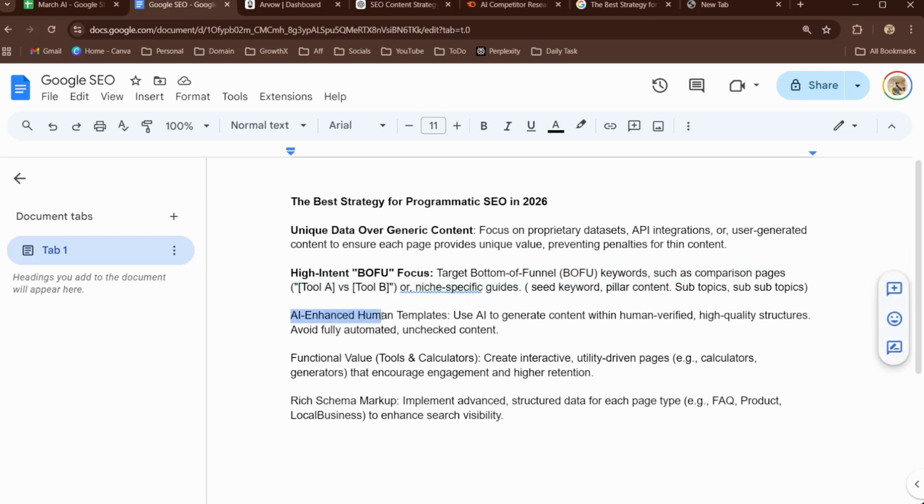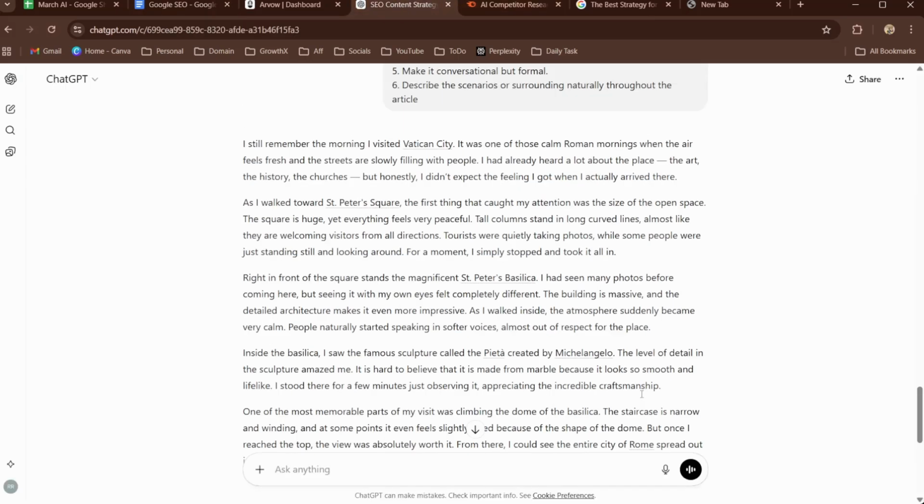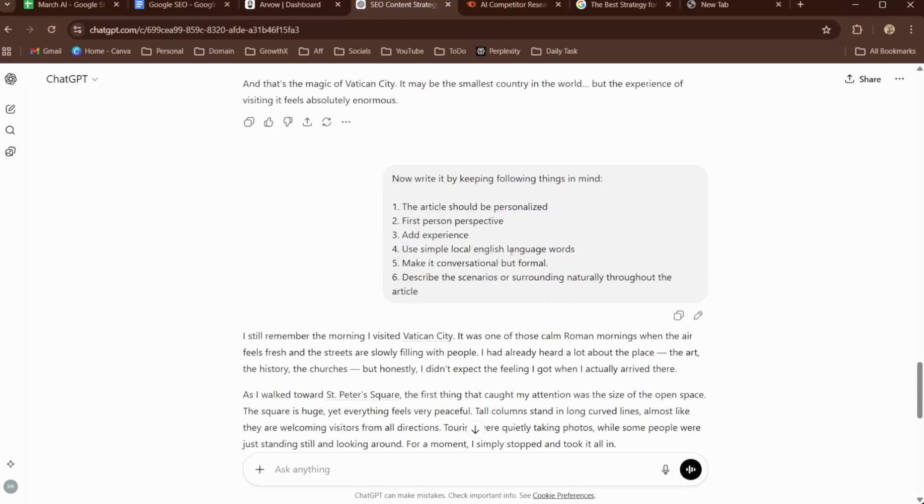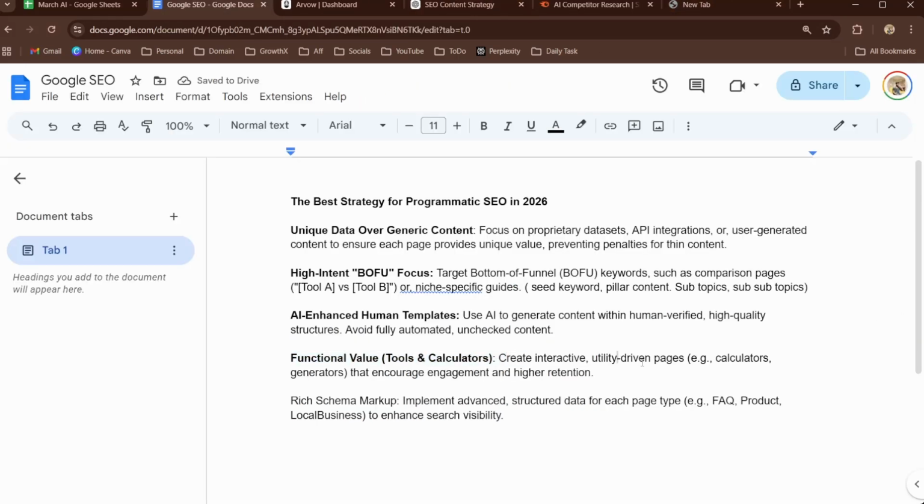And then next we have AI enhanced human templates. Use AI to generate content with human verified high quality structures. Avoid fully automated unchecked content. You can use AI generated content, but as I said, in order to turn this into humanized experience, you can add something like this in a prompt. Create interactive utility driven pages like calculators and generators that encourage engagement and higher intent.